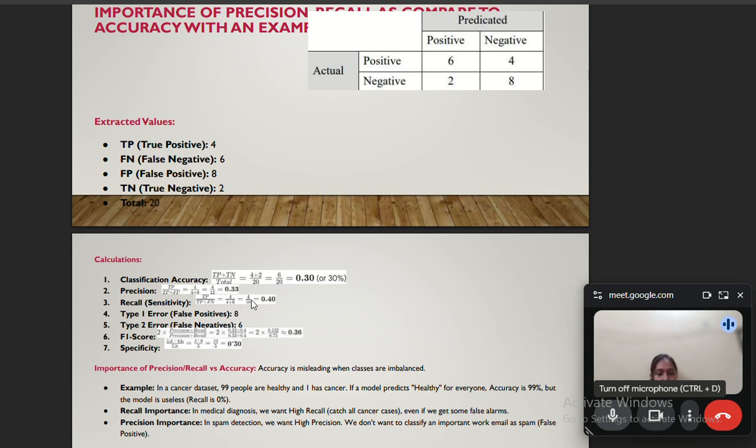Recall we get 0.40. Type 1 error is 8. Type 2 error is 6. F1 score is 0.36 and specificity is 0.30.